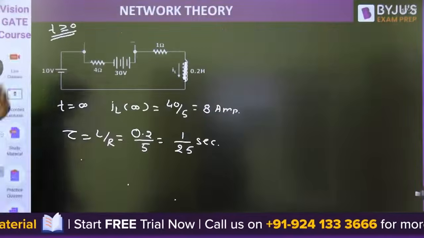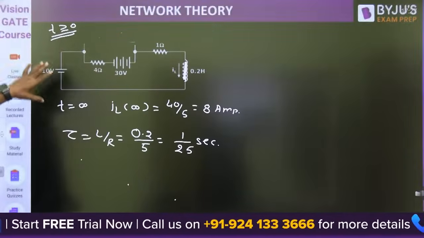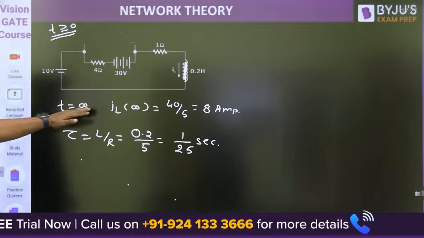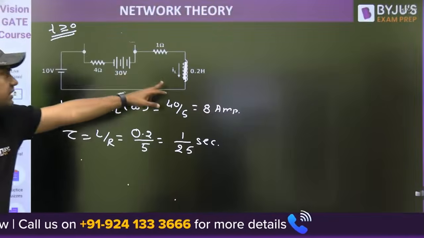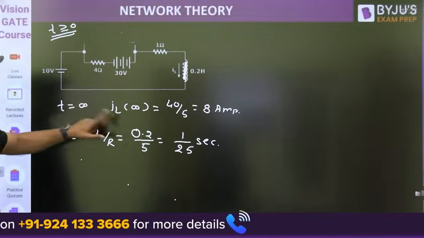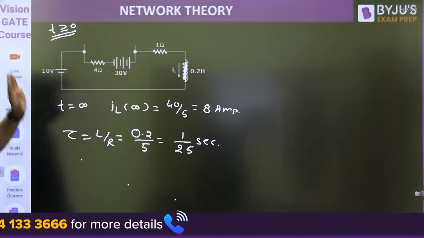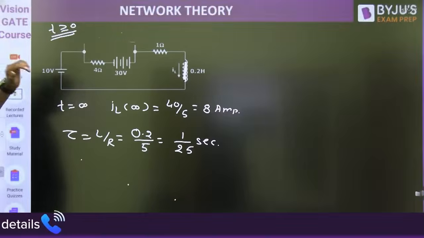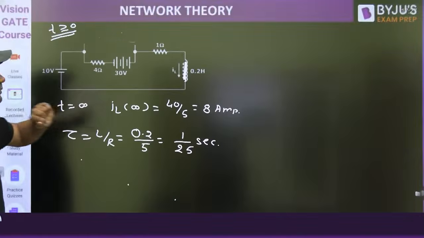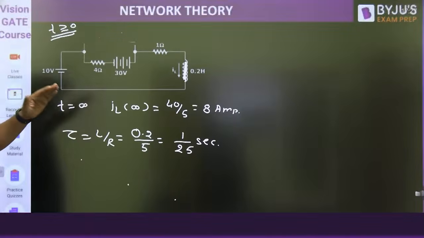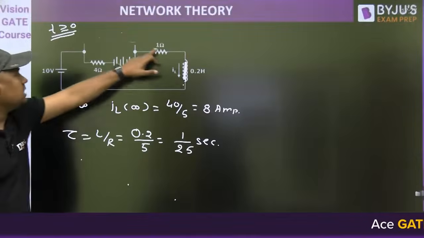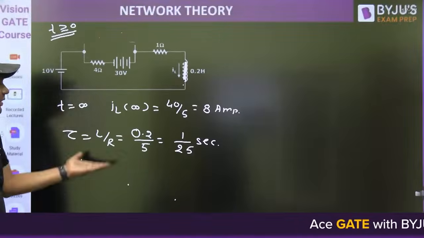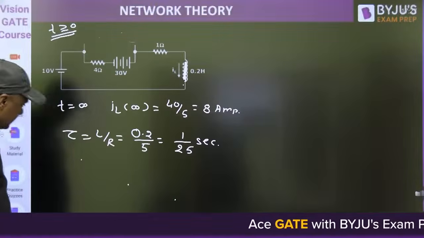Then again under steady state, this time with the switch open, exactly at t equal to infinity, the inductor will again act as a short circuit, and in this way you will get the final value. And always remember we are calculating the time constant for t greater than 0. So what is the L equivalent? L is 0.2. What is the R? 4 plus 1, 5. And that is the value. So that is correct.